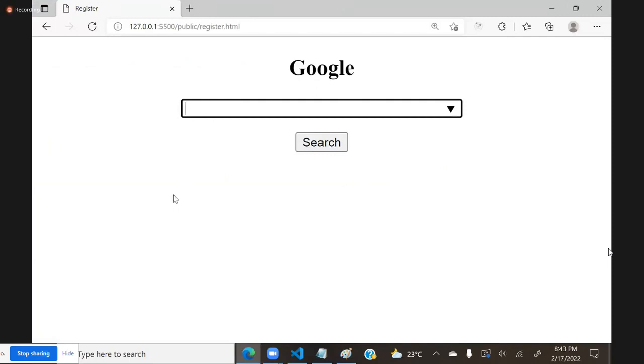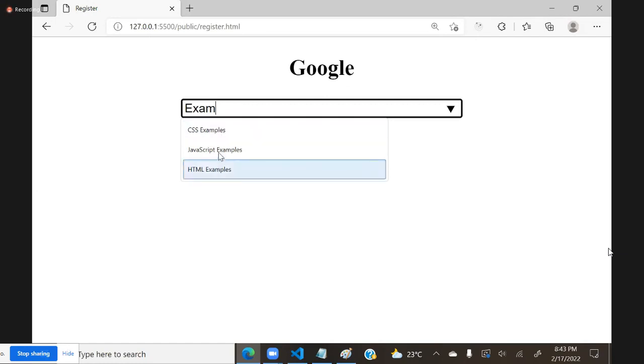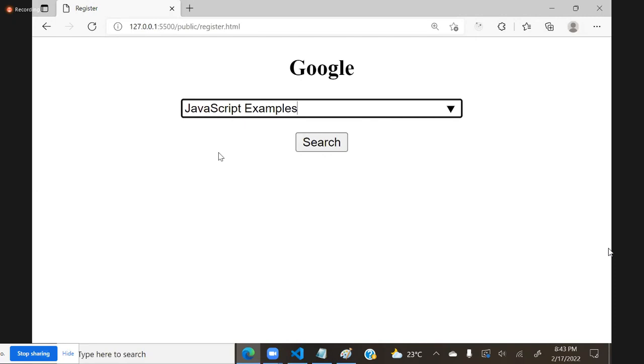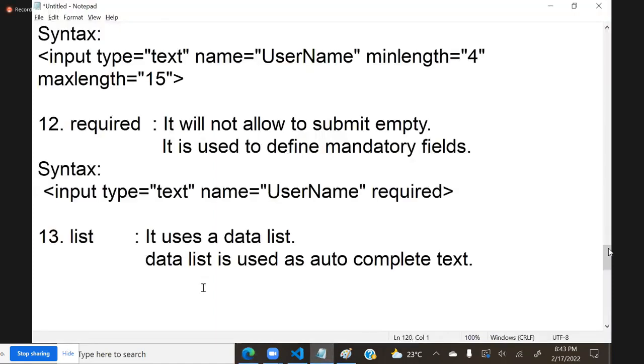It is a text box. But what is the specialty? Not only does it show all the list, when you start typing anything, some tutorial, it will help. That means only tutorial related help will come. Suppose I say some JavaScript examples, JavaScript tutorials. I am just writing these as examples. You see all the examples. The user can select from this. That is autocomplete. We can configure such autocomplete options. That is very important.